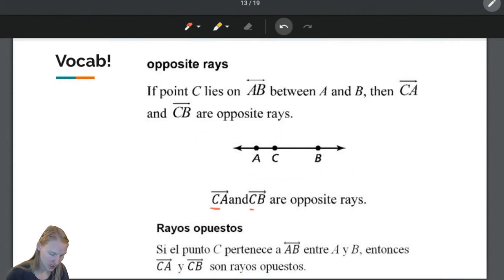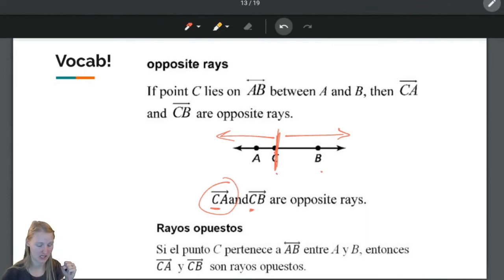If we look at C and we talk about this ray, that's ray CA. And if we talk about this ray, that is ray CB, because C is the endpoint of both of these rays. So opposite rays are when they stand back to back.